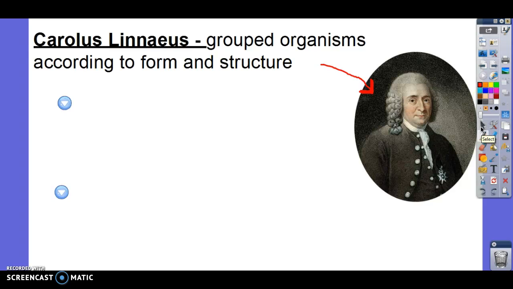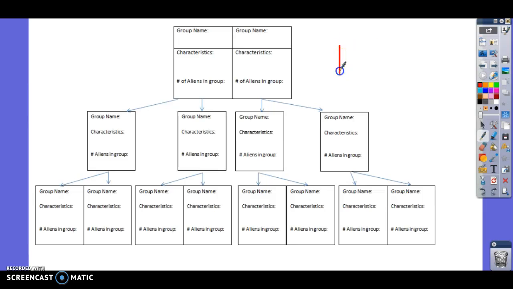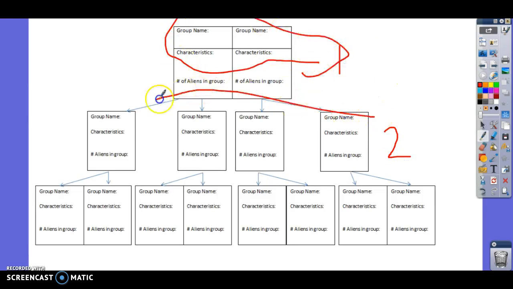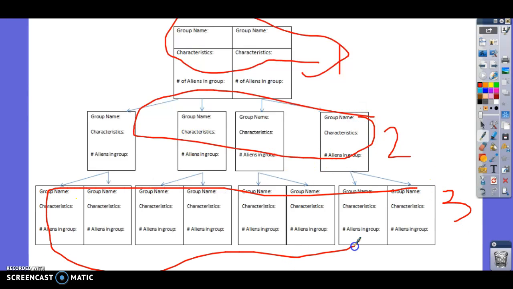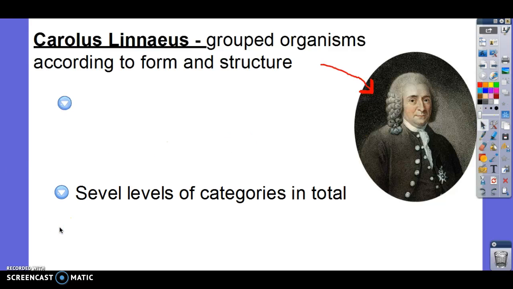Now, in the alien assignment, you guys had 3 levels of classification. What do I mean when I say that? Here's 1, here's 2, so 1 is right here, 2, my awesome circling job, and 3. See how there's 3 levels? Linnaeus had 7. So he made 7 levels of classification. I want you to write that down. There are 7 levels of categories that he made in total.